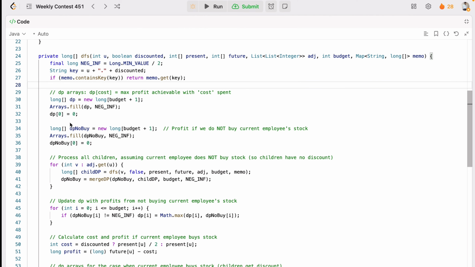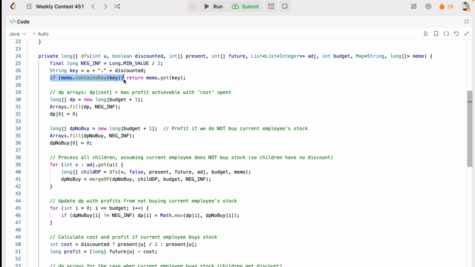Let's suppose, what I'm trying to say, first of all, take the negative infinite value. How are we going to do it? Long min value divided by 2 will do, you will get the negative infinite value, right? And then you have the key, you will get u, and you will take the dot and the discounted. So you will get the discounted value, means for the given node, let's suppose for the first time the CEO is coming. Whether the CEO is getting the discount or not will be represented by this, dot discounted, right?